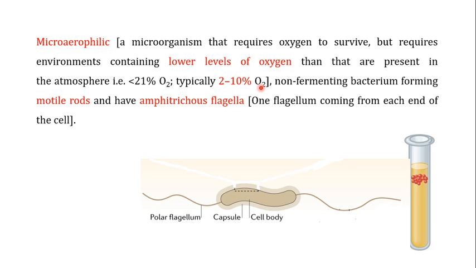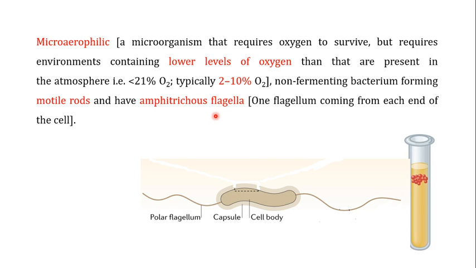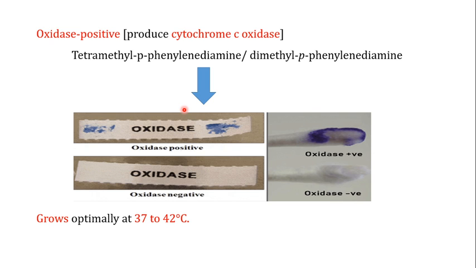Now, these Campylobacter jejuni are non-fermenting bacteria forming motile rods, as I've shown you in this particular image, and they have amphitrichous flagella. Amphitrichous flagella mean that Campylobacter jejuni has one flagellum coming from each end of the cell. So if this is one end of the cell, there is one flagellum. This is the other end of the bacteria, there is another flagellum. This particular condition of the flagella is known as amphitrichous flagella, with one flagellum coming from each end of the cell.